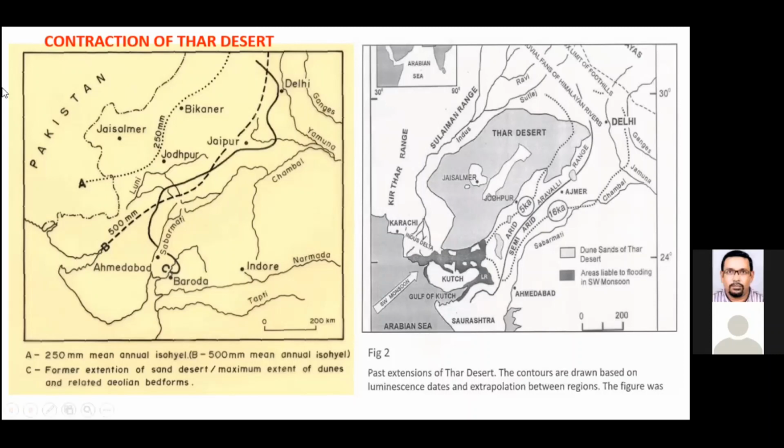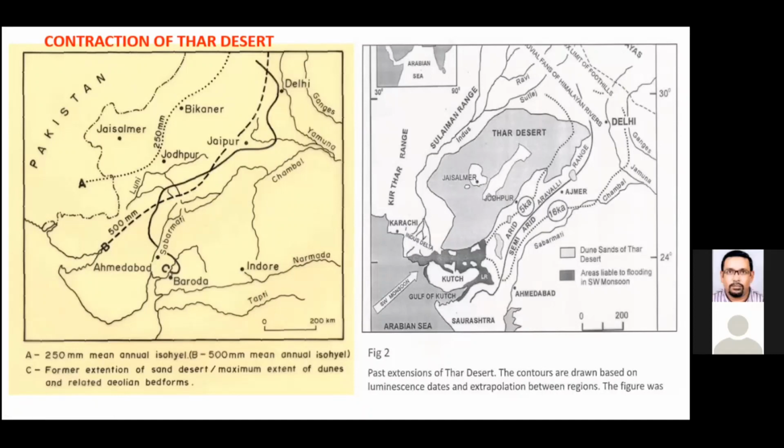Now, if you extend this kind of interpretation to study the occurrences of the dunes, now they are stabilized, the ones here. Right around Jaipur also we have stabilized dunes in the form of sand sheets, the Aeolian sand sheets actually. So the actual dune morphology is obliterated because of the subsequent changes in the climate.